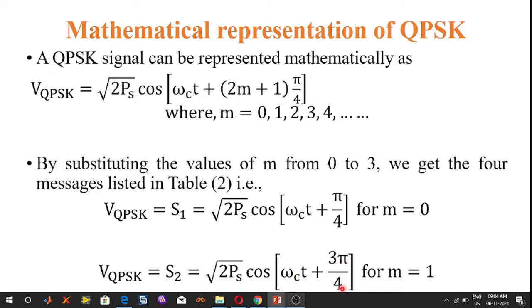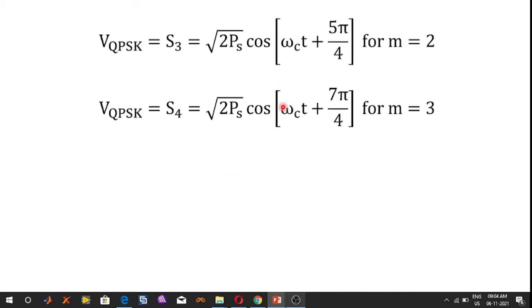Next, substitute m equal to 2, we get the symbol S3 as square root of 2Ps cos of (omega_c t plus 5 pi by 4). And substituting m equal to 3, we get V_QPSK equals square root of 2Ps cos of (omega_c t plus 7 pi by 4).